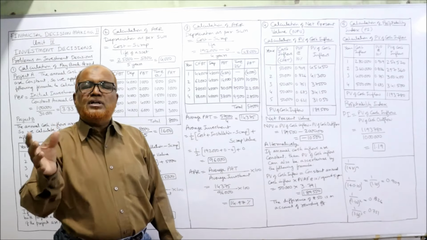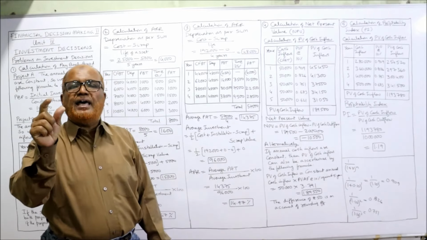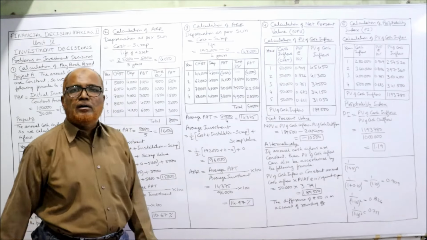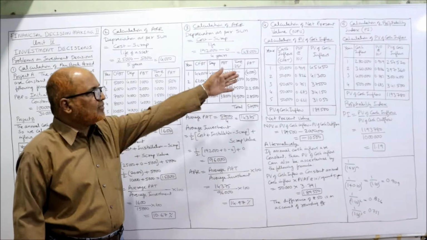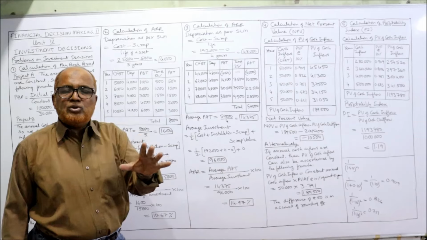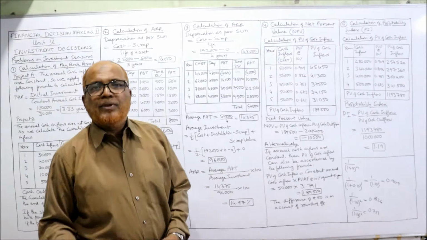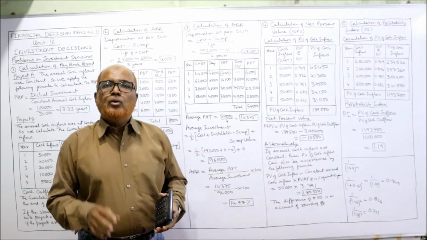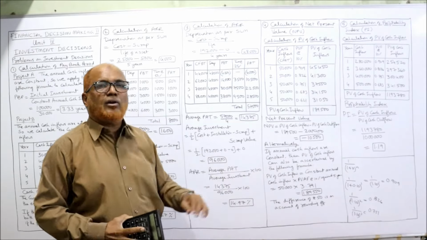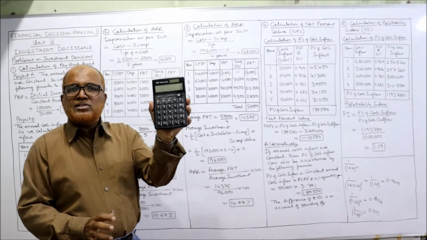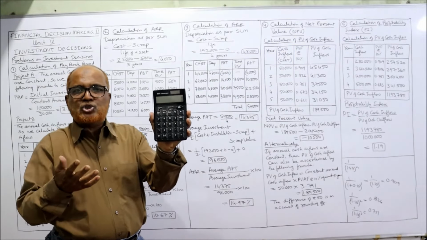So remember the point in the coming problems, if the annual cash inflows are constant, better to use the formula and use annuity instead of table. The table will be useful only if the annual cash inflows are fluctuating. One more point. If you don't have the table, you can find out the annuity factor also on a simple calculator. How to calculate? I'll just make a demonstration.